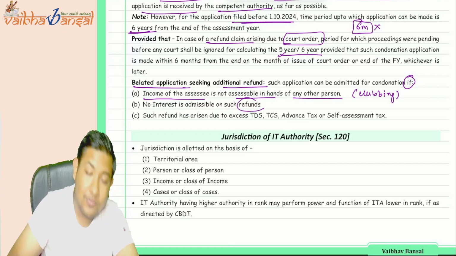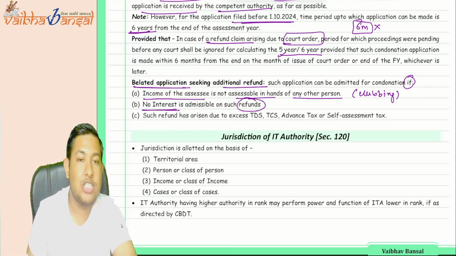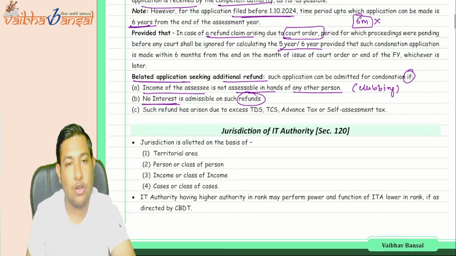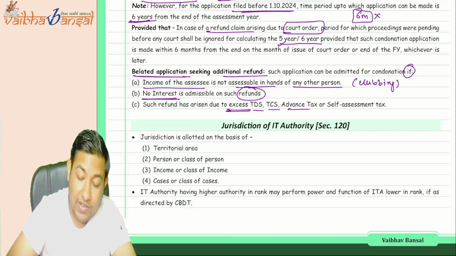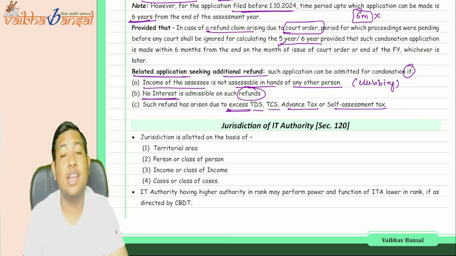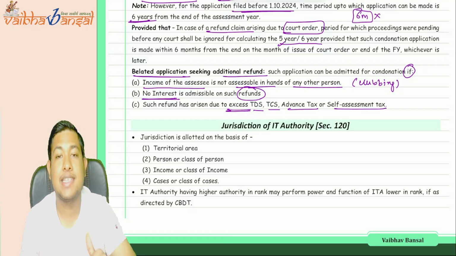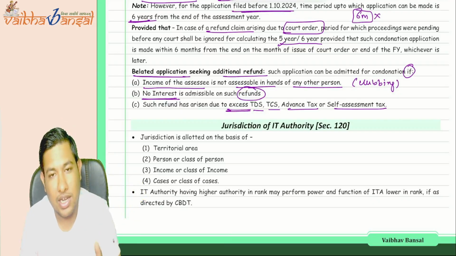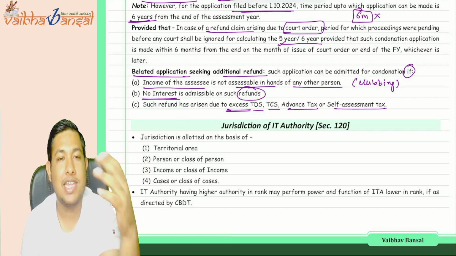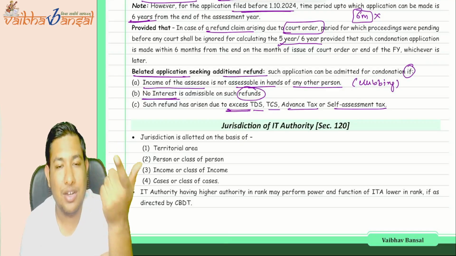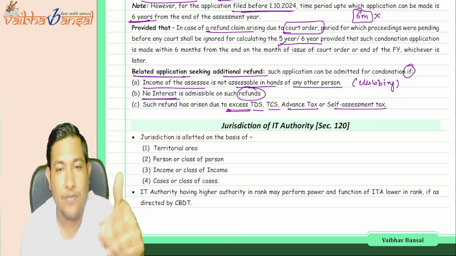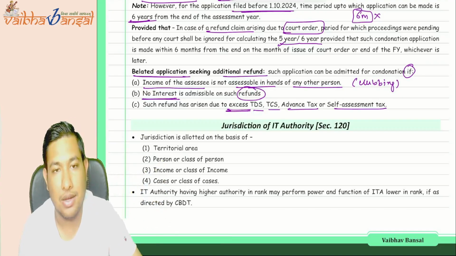If there is a refund available, no interest should be given on it. And the refund shall only be claimed in case of excess TDS, TCS, advance tax, or self-assessment tax. You cannot claim the refund of excess deductions or excess exemptions. What you can claim is where you have paid excess and are now taking it back. You have paid TDS in excess, you are taking the credit of it. You have paid advance tax or self-assessment tax in excess, you are taking the credit of it. But you cannot claim the refund on the basis of exemptions or deductions. This should not be allowed to you.